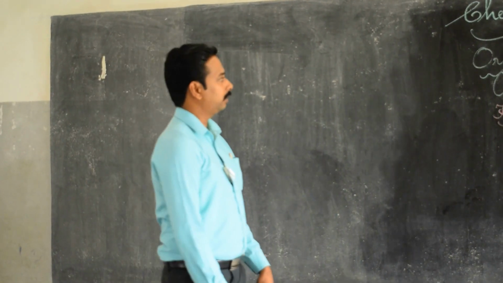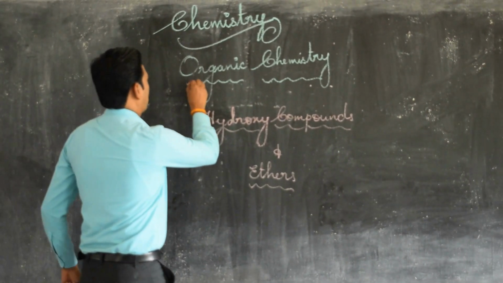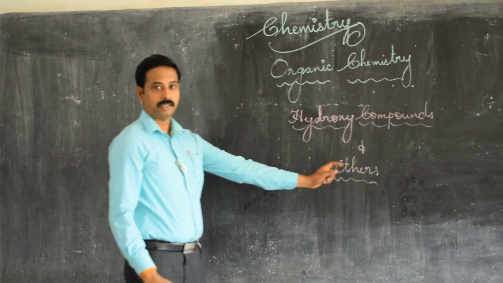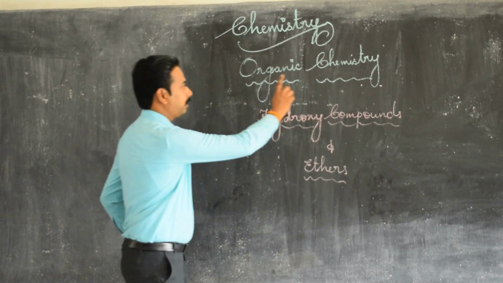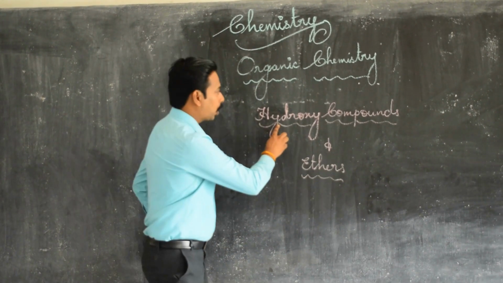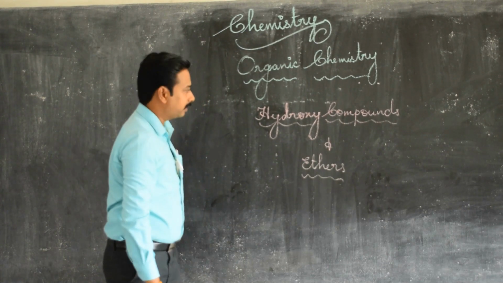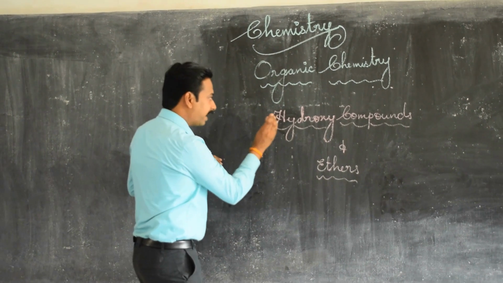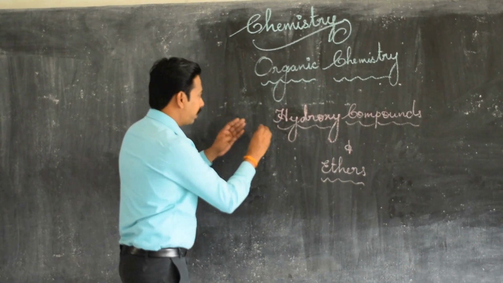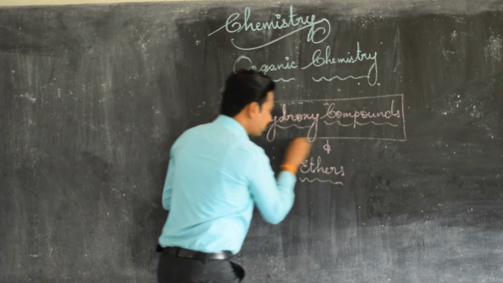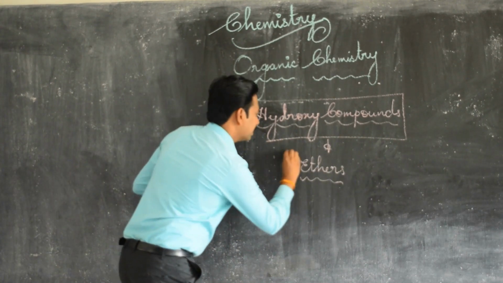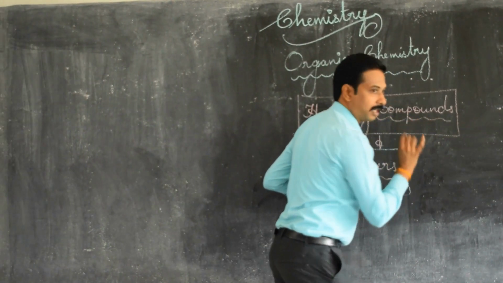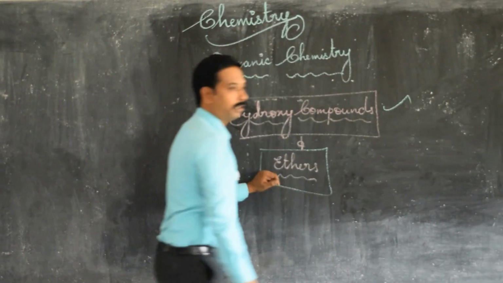Today we are going to see organic chemistry first lesson, hydroxy compounds and ethers. I repeat, organic chemistry first lesson, hydroxy compounds and ethers. As far as this lesson is concerned, we can divide this lesson into two parts. One is hydroxy compounds and the next one is ethers. But first we are going to see the first part of this lesson, hydroxy compounds.